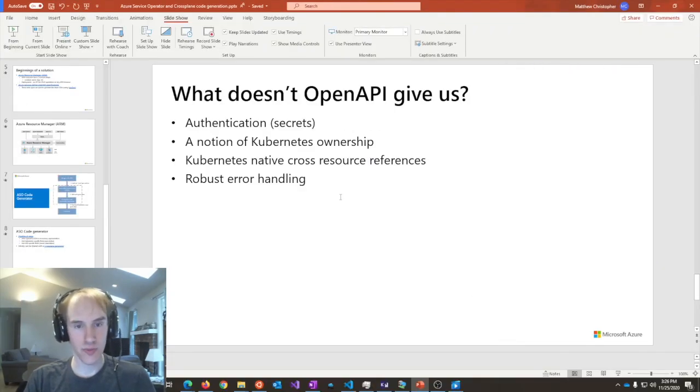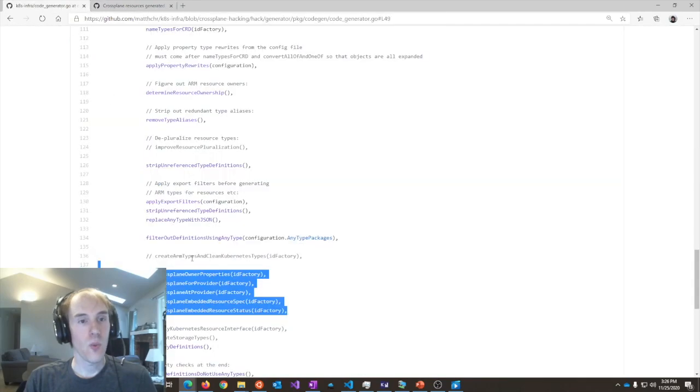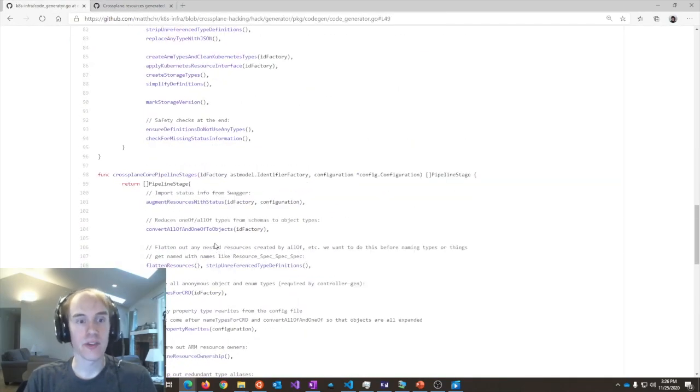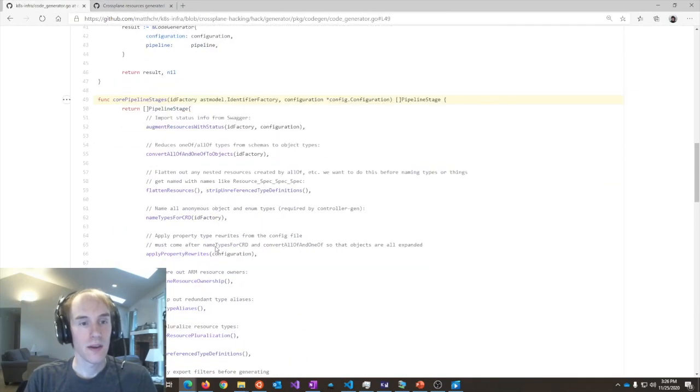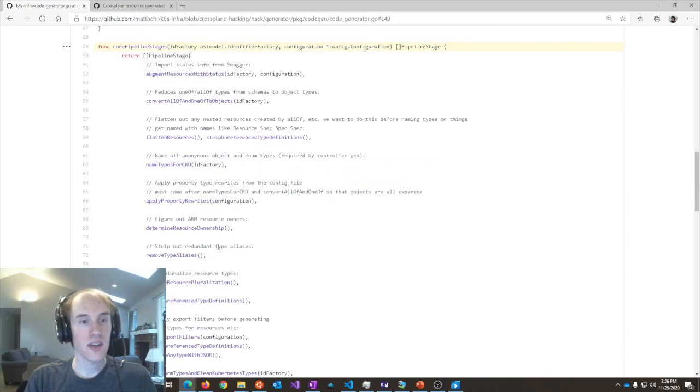So let's actually, before I get onto this, go talk a little bit about and show a little bit what I mean by there's a lot of similarities between these two phases. So here is the core pipeline, we call it, for generating Azure Service Operator resources. And you can see right at the top here, we're pulling information in from Swagger. So this is sort of the beginning of the pipeline. We've just read stuff in.